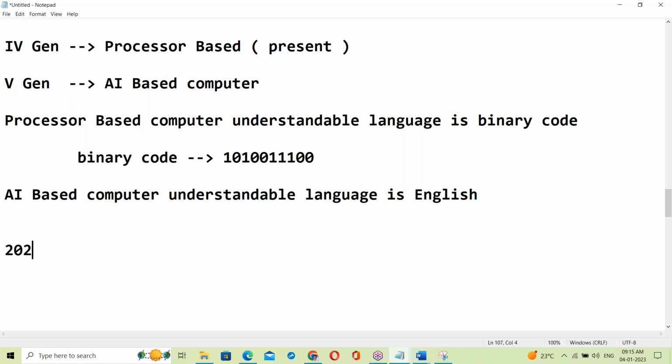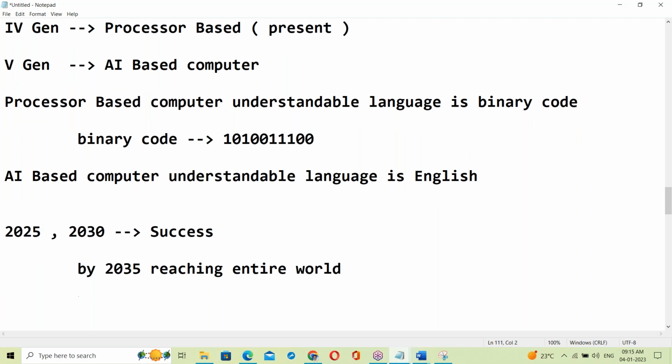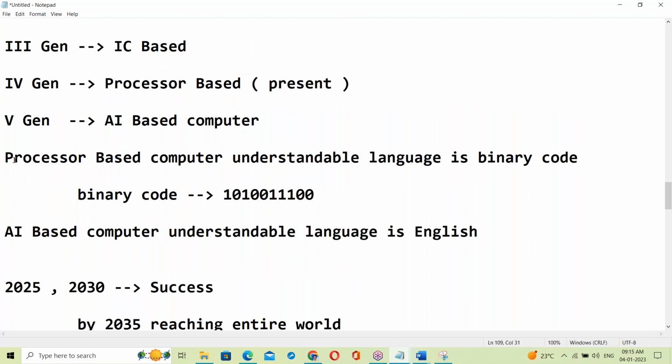Okay. By 2025, we are expecting AI based computers. By 2030, we get success with AI based computers. By 2035, it reaches the entire world. So by 2035, we can see an AI-based world. Very interesting, that world. So this is the future computer, the AI-based computer. It can understand English.